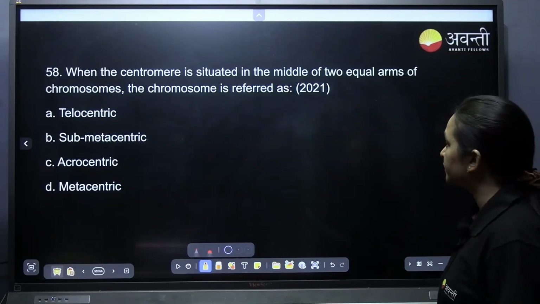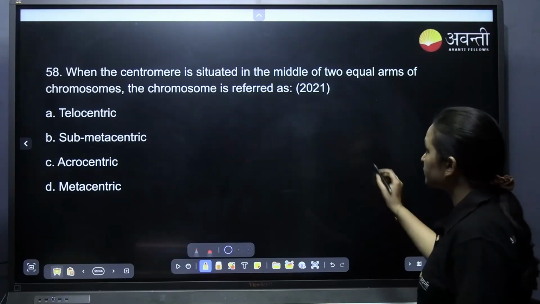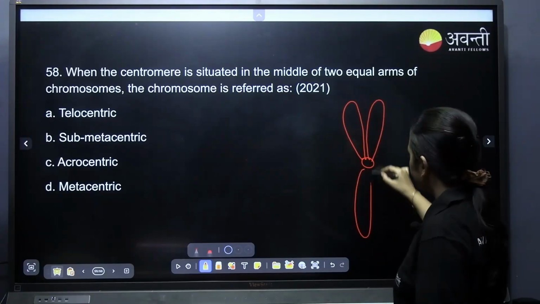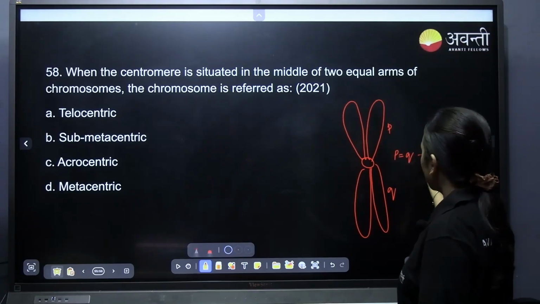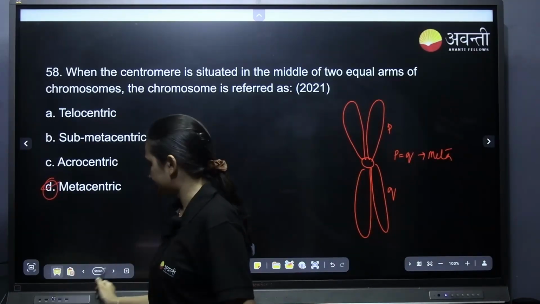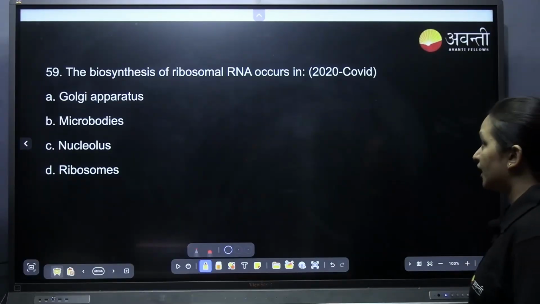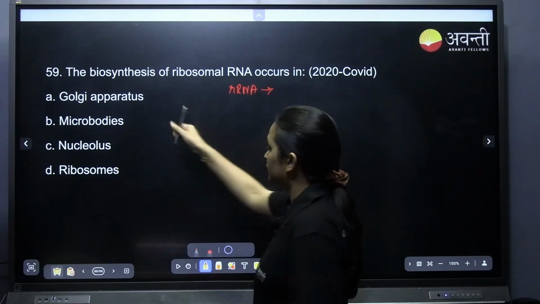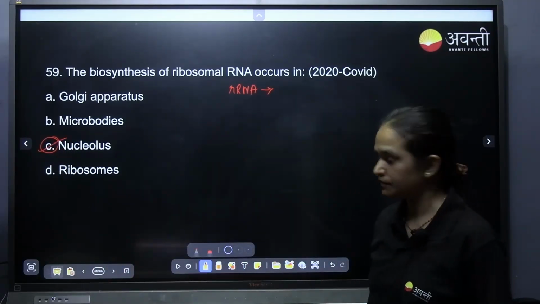When the centromere is situated in the middle of two equal arms of the chromosome, it is referred to as? This is Q, this is P. P is equal to Q. It is metacentric. So easy as that. The biosynthesis of ribosomal RNA occurs where? rRNA, ribosomal RNA, was being made in the nucleolus. Where is the nucleolus present? Inside the nucleus.